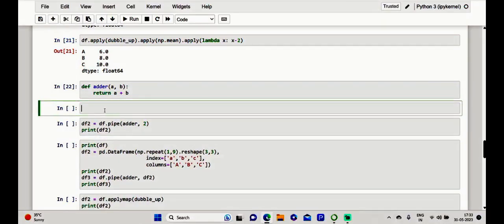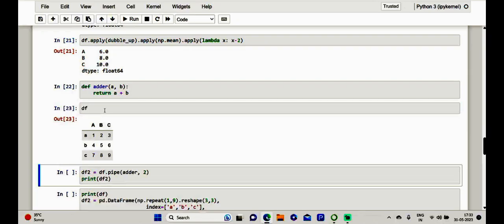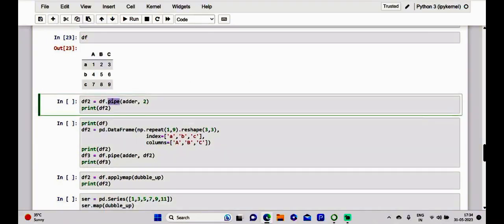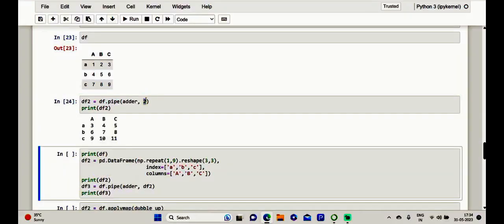This is the exact DF, and we are going to apply the pipe method to the data frame with the adder, that is a plus b, and the second is the value. Kindly see here: 1 plus 2, 2 plus 2, 3 plus 2, 4 plus 2, 5 plus 2, 6 plus 2, exactly as given.